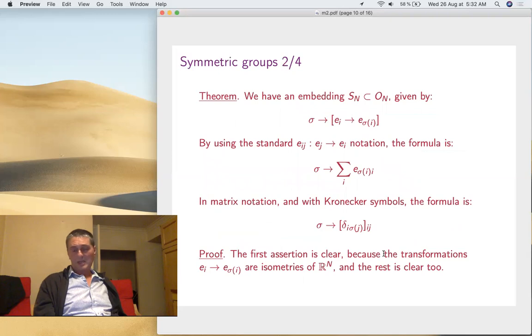Now I have an embedding just by permuting the coordinate axes of Rn. So that's the formula. And there are many formulas, depending on your taste. Now, if you want to use the notation of E_ij, E_ij is the map which sends e_j to e_i and the rest to 0, e_i being the standard basis, of course. That's your formula. So if you apply this to e_i, I get e_sigma(i). And in usual matrix notation, it's a 0-1 matrix, of course. So it's Kronecker symbols: at position ij, we put the Kronecker delta of i and sigma(j).